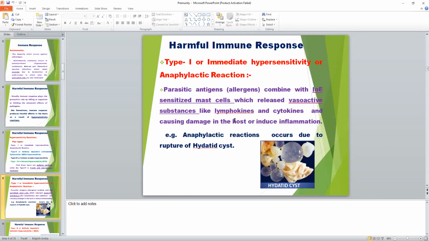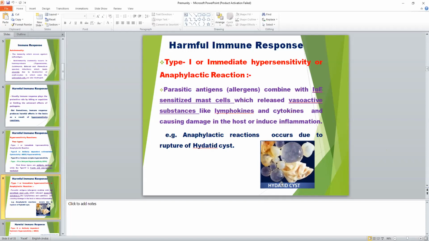One common example of type 1 or immediate type hypersensitivity or anaphylactic reaction is due to the rupture of the hydatid cyst in the host. Hydatid cyst is the larval stage, or bladder worm, or metacestode of the Echinococcus granulosus tapeworm.